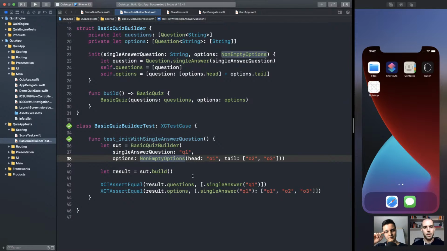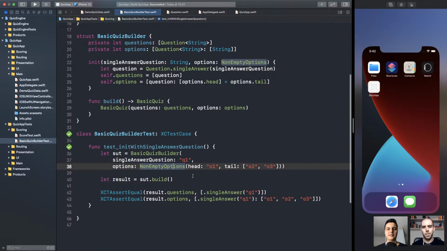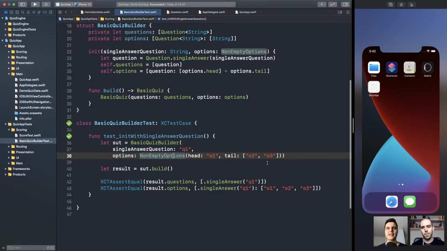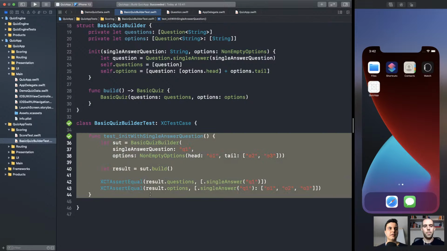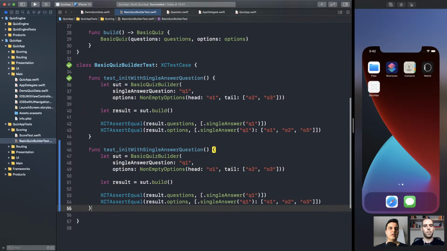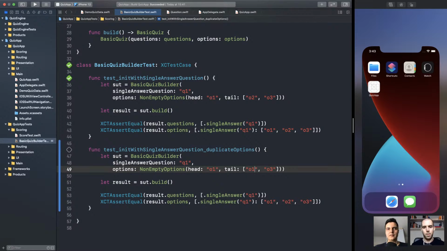Make sense? Right, there's one thing this API doesn't prevent. Creating options with duplicate values. Let's create a test for it. What should happen? Duplicate options. For example, O1, O1, twice. Does it make sense to have the same option twice? Not in this quiz. Maybe it does in your use case, not here.